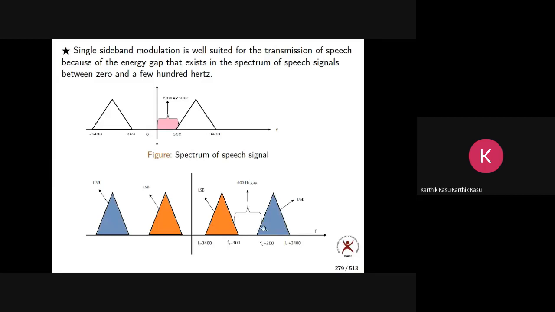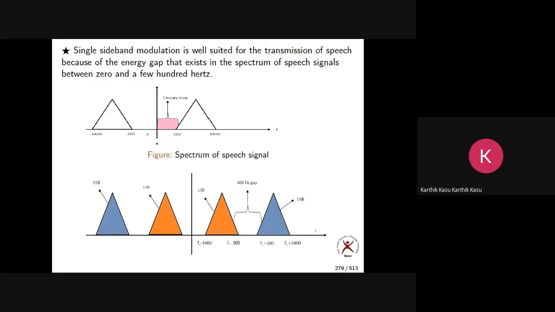The upper sideband and lower sideband don't touch each other. Now they have a gap of how much? From fc - 300 to fc + 300, how much gap is there? 600. So we have a gap of 600 hertz between the upper sideband and the lower sideband.